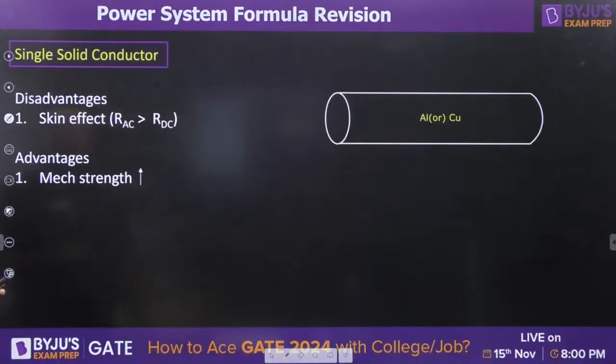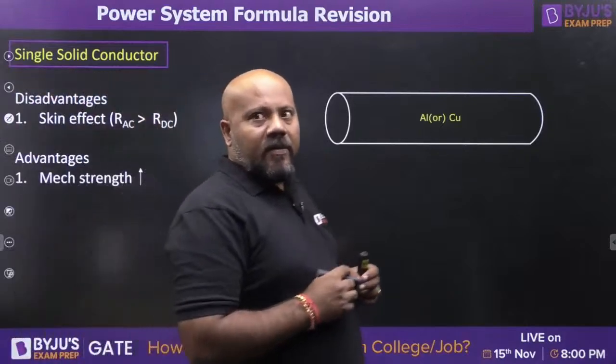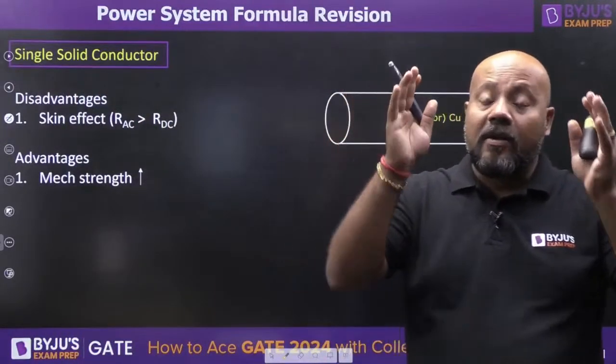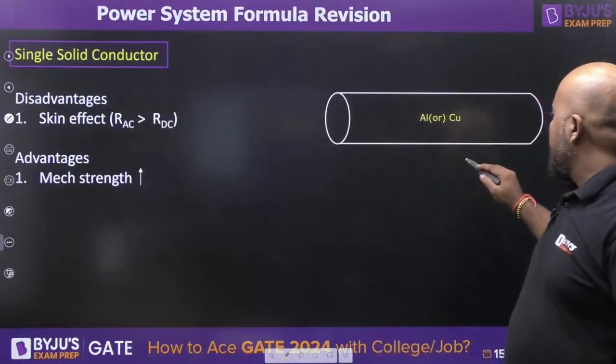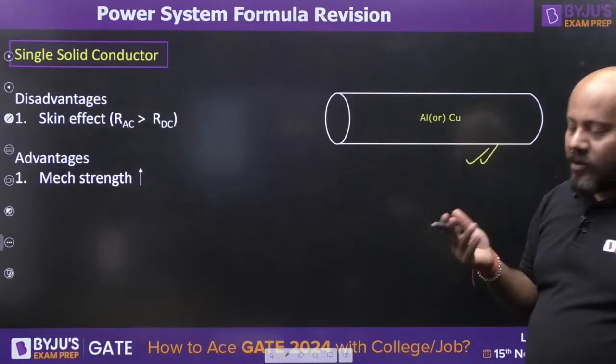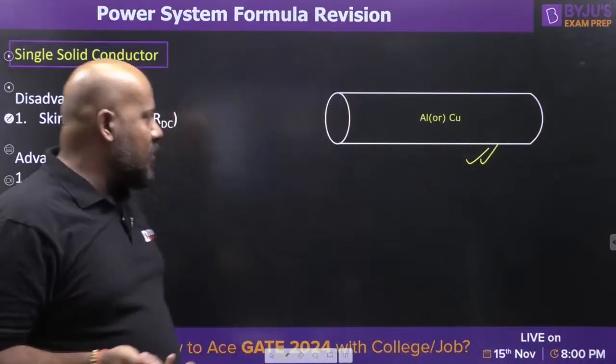So let us discuss the single solid conductor. Single solid conductor means don't apply much of your brain, just have a circular cylindrical construction for your transmission line conductor, which is the easiest way of designing your transmission line.